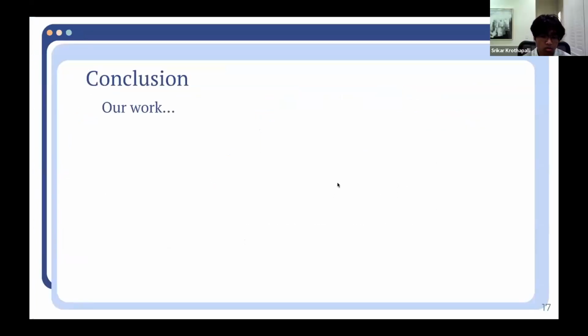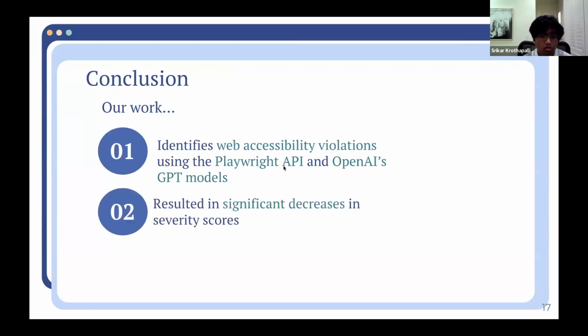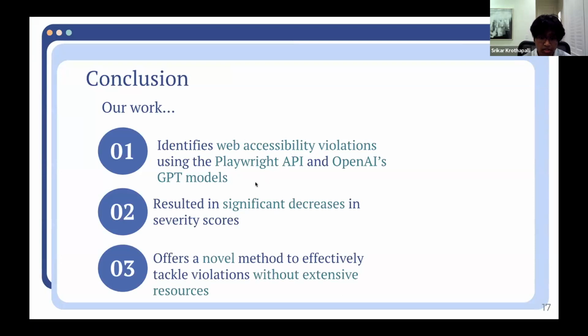To sum it up, our project identifies accessibility violations from numerous websites using both the Playwright API and OpenAI's GPT-5 Turbo and GPT-4 models. By prompting OpenAI to correct our DOM, we're able to see a significant decrease in the severity score from the number of accessibility violations. Using this novel approach to correcting our accessibility violations will prove to be useful in the future, as this method is effective and keeps resource usage to a minimum.